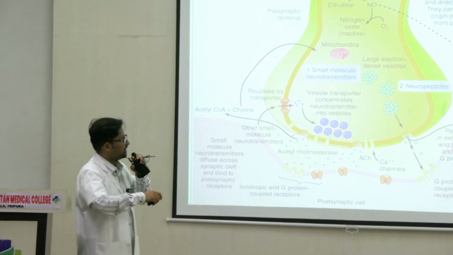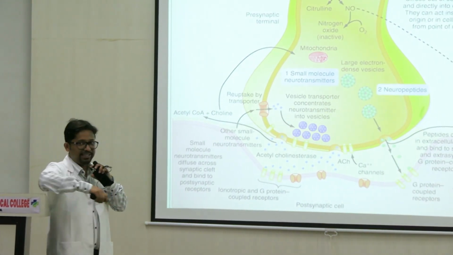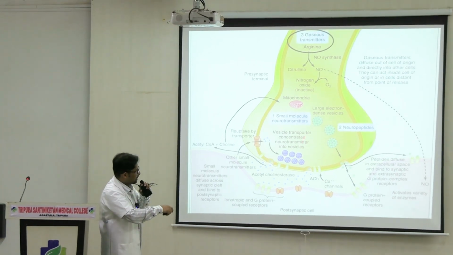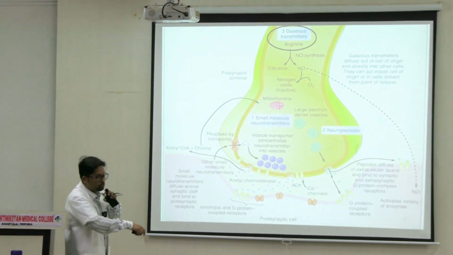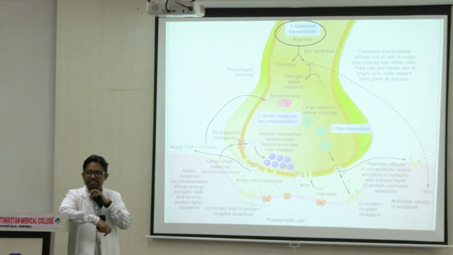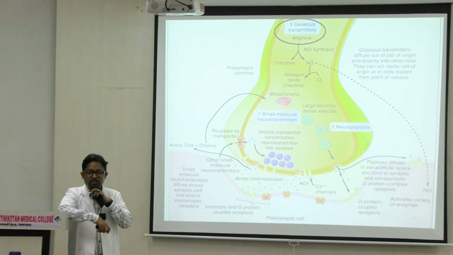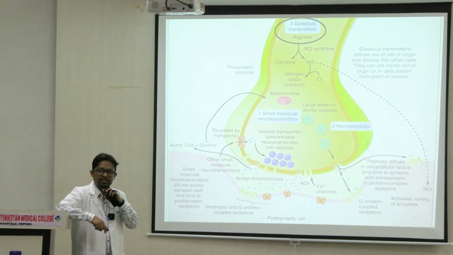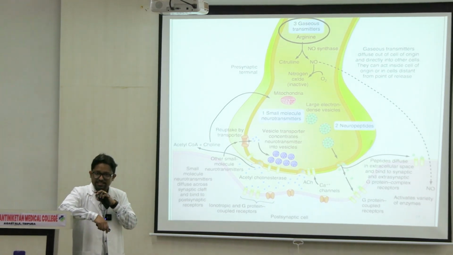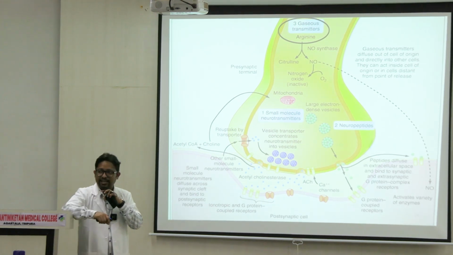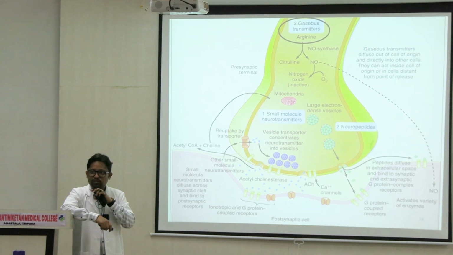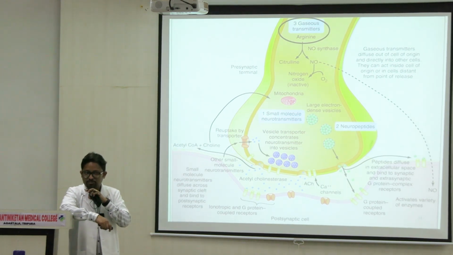So nitric oxide within the brain can actually diffuse from the presynaptic neuron, bypass the cleft and directly diffuse into the effector of the postsynaptic neuron, right? So if you go by the criteria, it is not fulfilling all the criteria, but function wise it is so distinct and it is so important that now it is considered as a different set of neurotransmitter, gaseous transmitters.